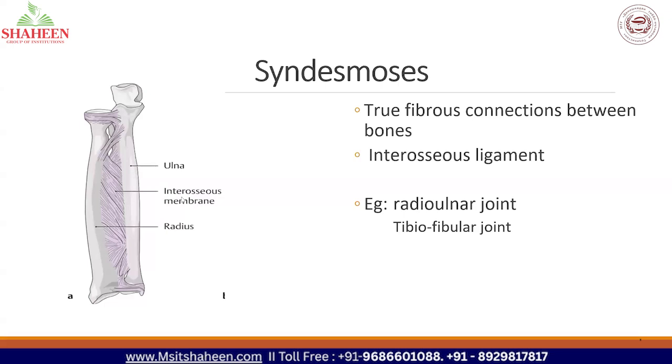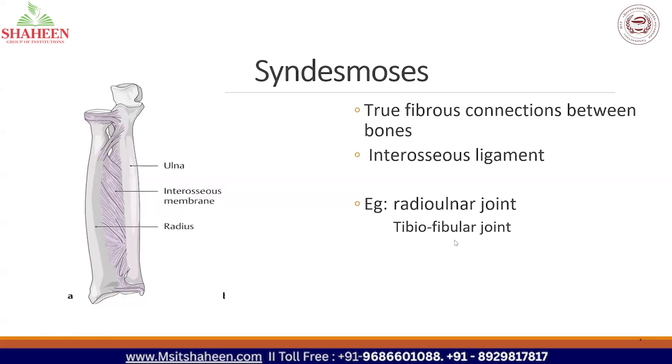So why is it called as interosseous membrane? Because it is present between two long bones. So why were sutures not called as interosseous membrane? Because they were not between long bones. It is in the skull. So it is not between long bones. Only when there is a membrane between long bones, we call it as interosseous membrane. So this joint between radius and ulna formed by this interosseous membrane is called as syndesmosis.